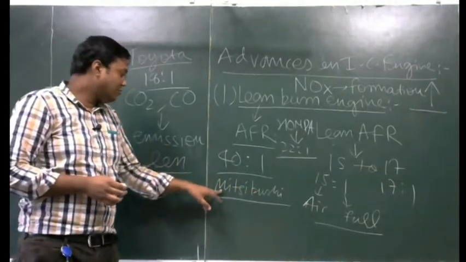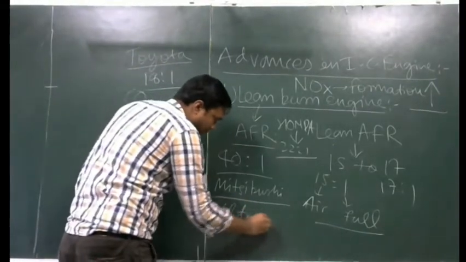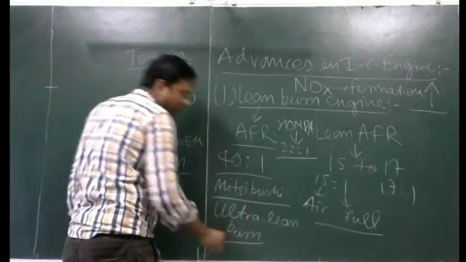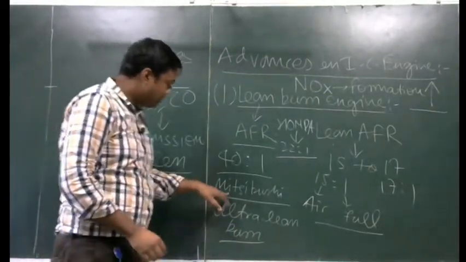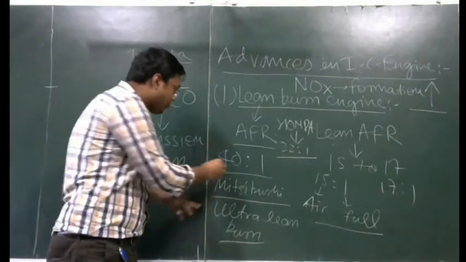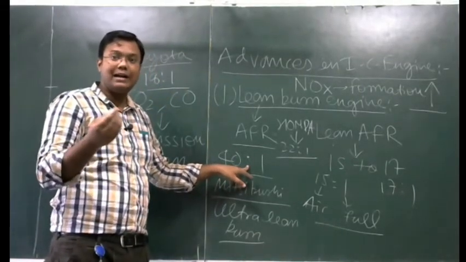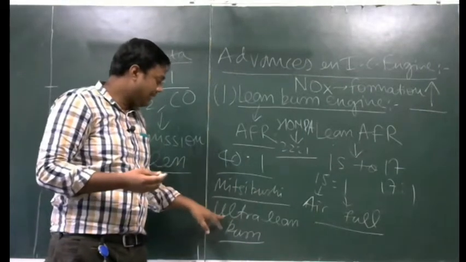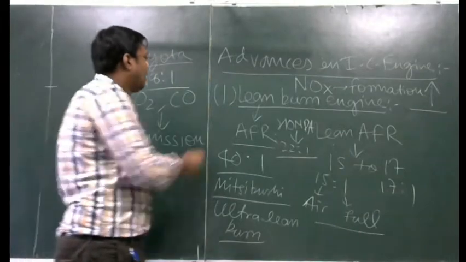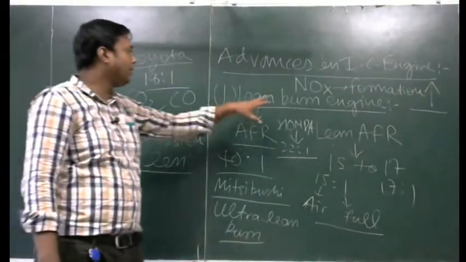Okay, and the most important work has been done by Mitsubishi company of Japan. Mitsubishi has developed the ultra lean burn engine. So in this Mitsubishi has achieved a combustion level of 40:1, where the air fuel ratio is 40:1. Fuel amount is very less. At that, the engine of the Mitsubishi works. That is known as ultra lean burn engine. Okay. So these are the developments regarding lean burn engines.